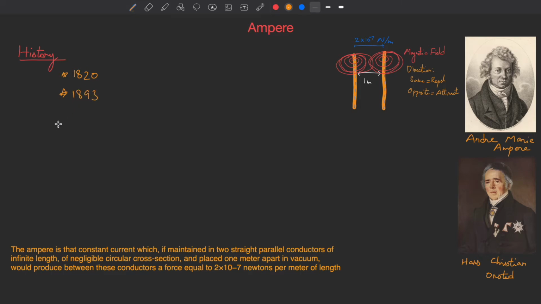In 1893, a scientific committee known as the International Electrical Congress